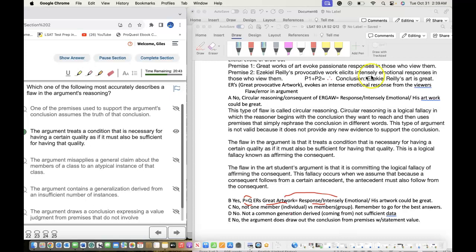Also, great artwork doesn't necessarily fall into these categories, as it could fall into other categories too. So it's the P equals Q, and the conclusion could be great artwork, taking this position as necessary for having the quality of that trait.